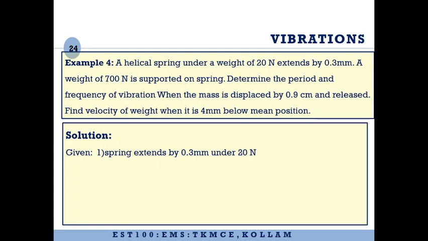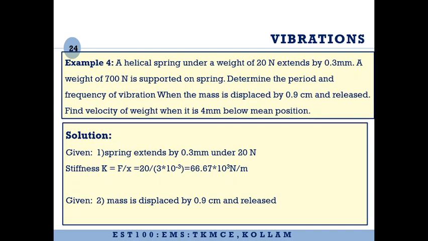That is what we need to find out. So stiffness K is equal to F by x, that is 20 divided by 3 into 10 raised to minus 4, that is 66.67 into 10 raised to 3 Newton per meter. That will give you the stiffness of the spring, that is the force required to extend by 1 meter. This will be the stiffness.